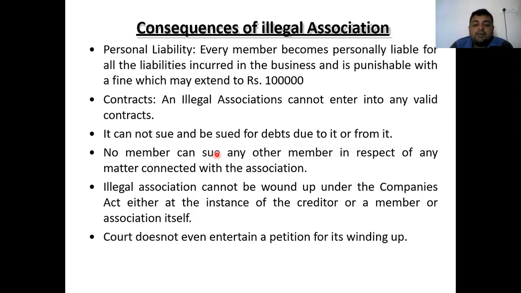Next, no member can sue other members in respect of any matter concerned with the association if it is an illegal association, and any member concerned with this cannot enter into a contract. It cannot sue the other members in any case. Next, an illegal association cannot be wound up under the Companies Act, either at the instance of a creditor or a member of the association itself. If the association has already been declared illegal, it cannot be wound up under the Companies Act 2013, because it is not incorporated under the act.